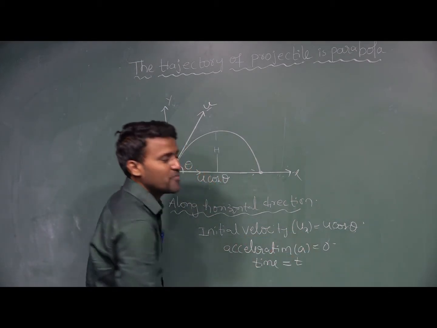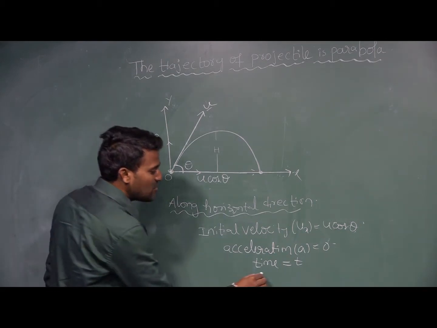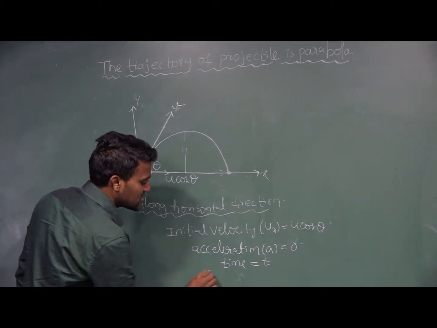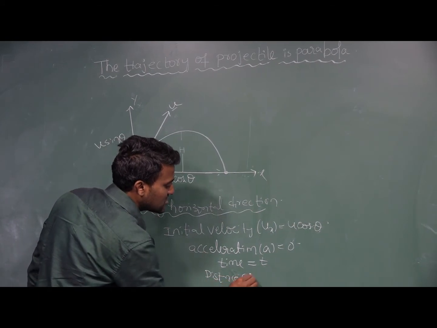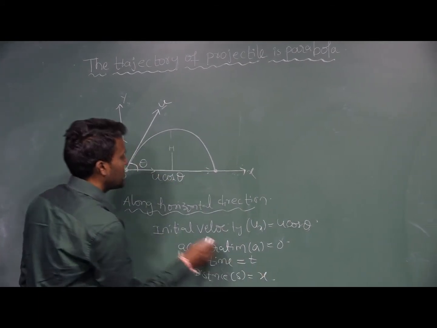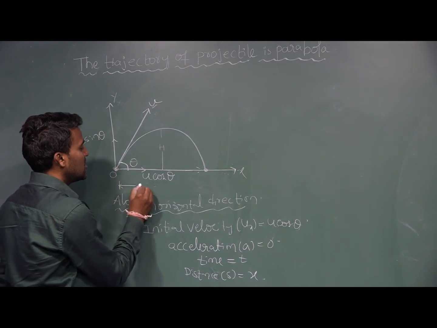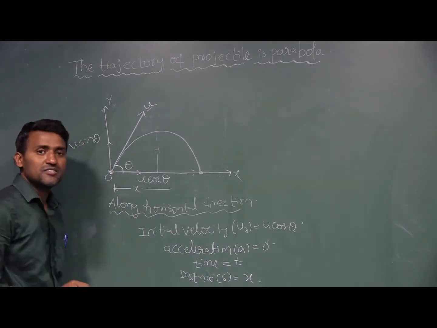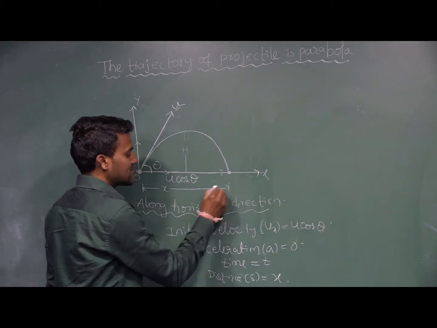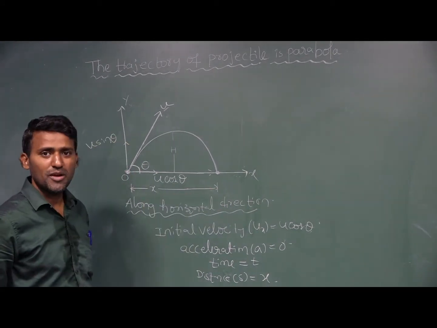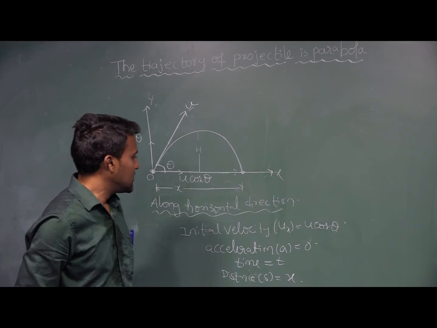Now time is equal to t. In the time interval t, it covers some distance, s equal to x. Along the horizontal direction, it covers some distance, that we are writing as x. This distance I am writing as x.